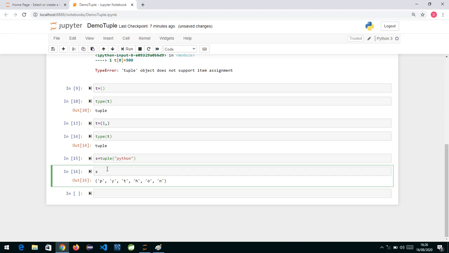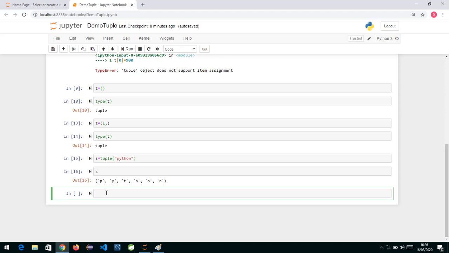So tuple is almost similar to list, but the main difference is that list is mutable whereas tuple is not, and tuple is represented in round brackets whereas list is represented in square brackets. Now with list we can do addition, deletion, modification, but these things are not possible with tuple. We can't modify, we can't do delete operations like we had pop and all those things, and also we can't add. Okay, so now what are the things which we can do with tuple?